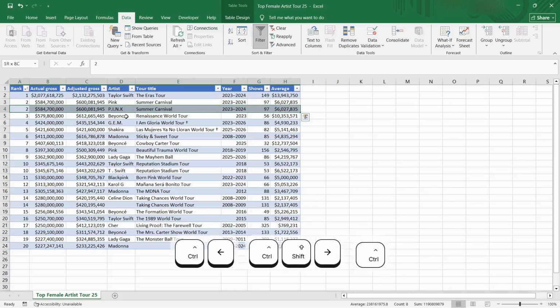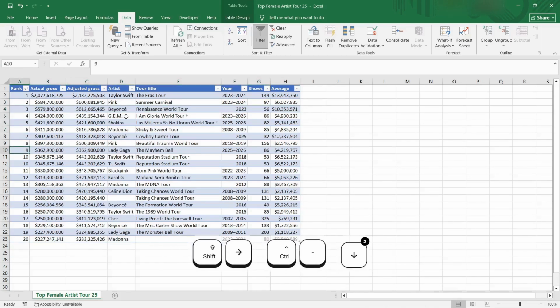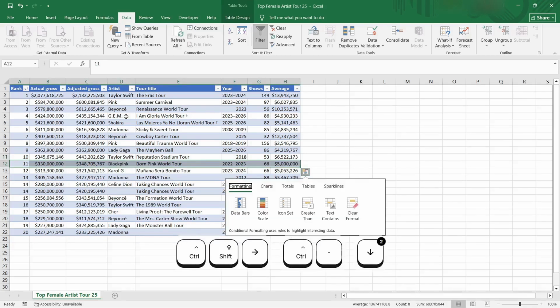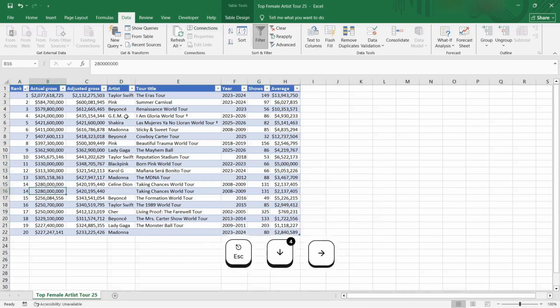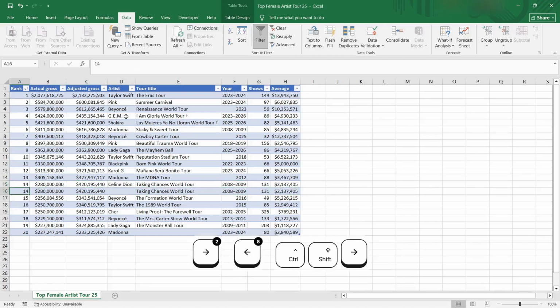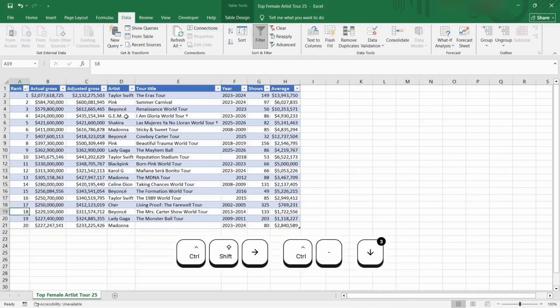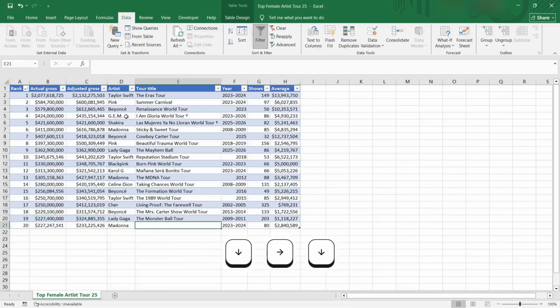So I'll just delete this column. Again over here it's the same issue, Taylor Swift and T Swift, so I'll just delete this column. Then some missing values. It's the same thing, I'll just delete this row, and then here's a blank column.